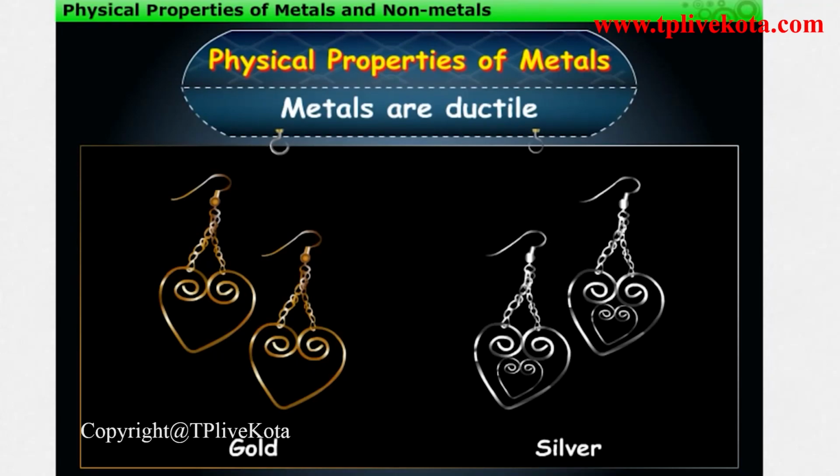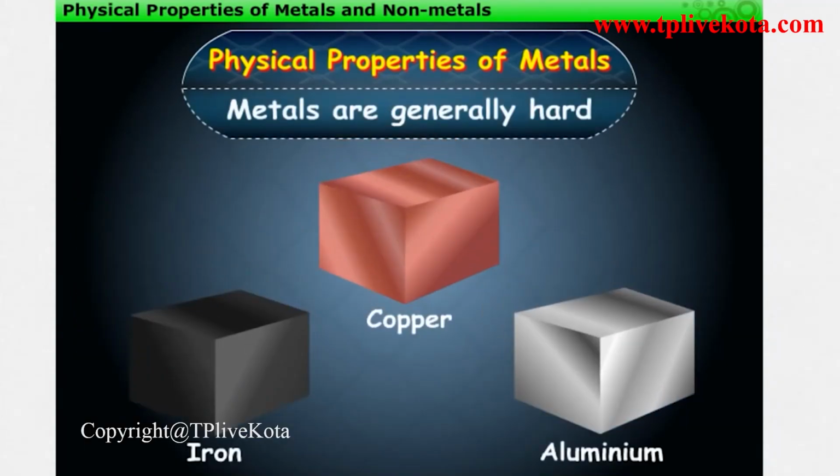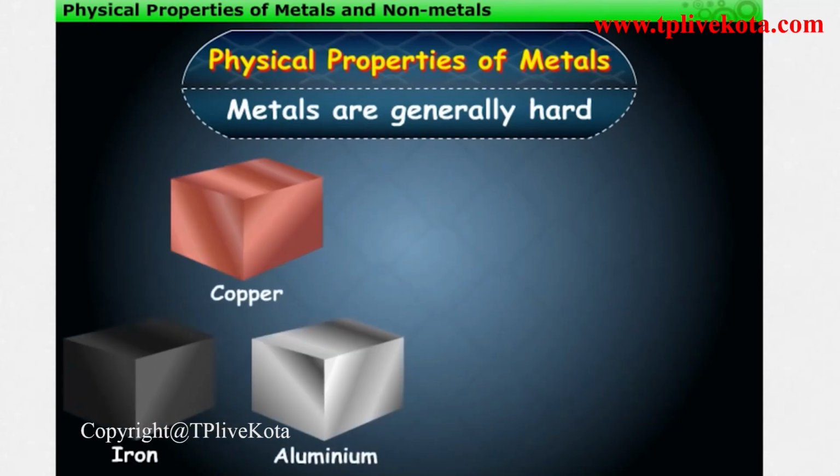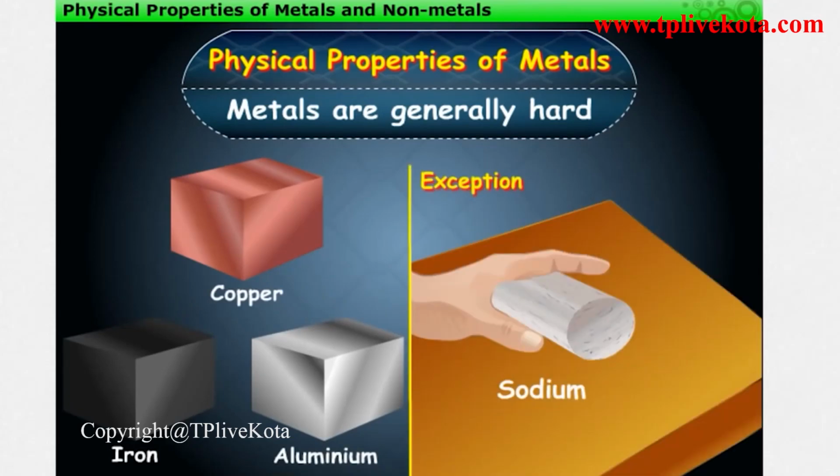Gold is the most ductile metal. Metals are generally hard, and their hardness varies from metal to metal. But metals like sodium and potassium are exceptions, as they can be easily cut with a knife.